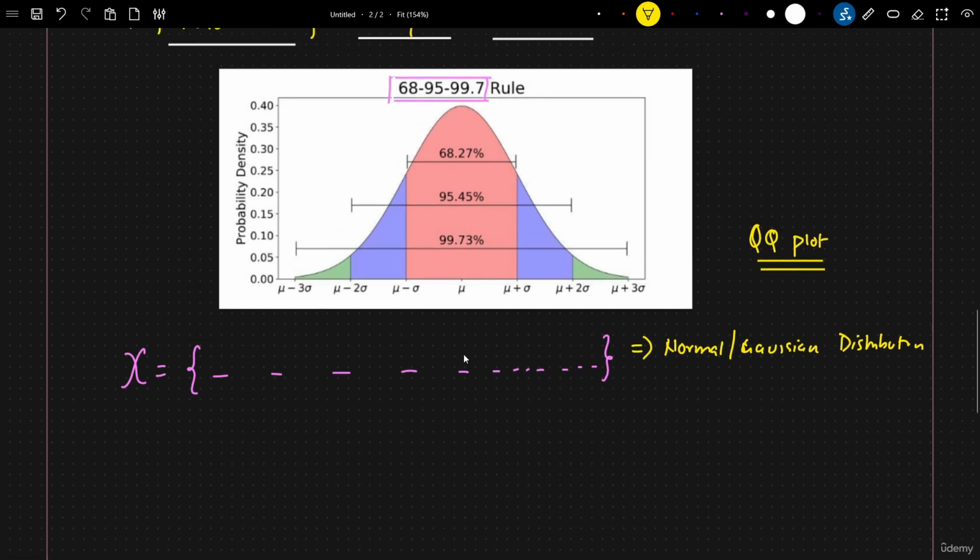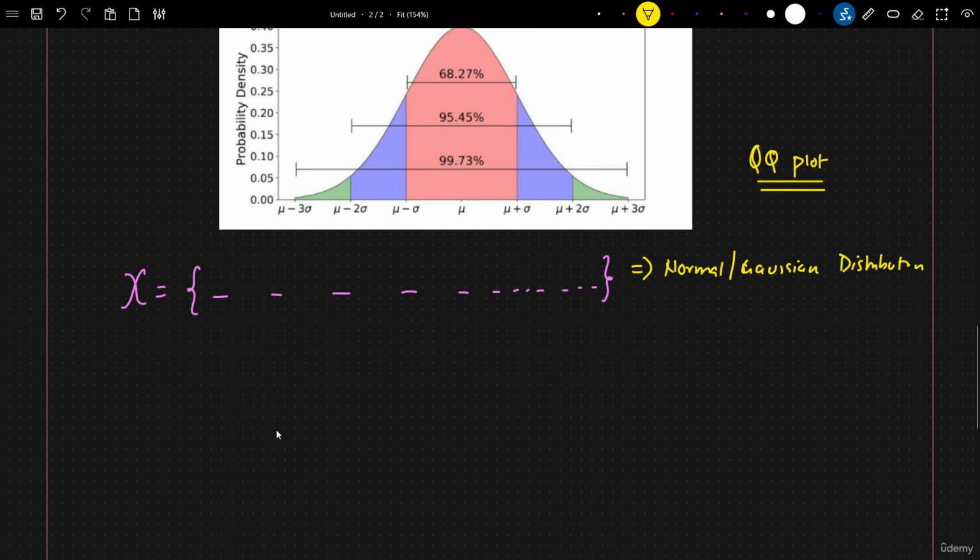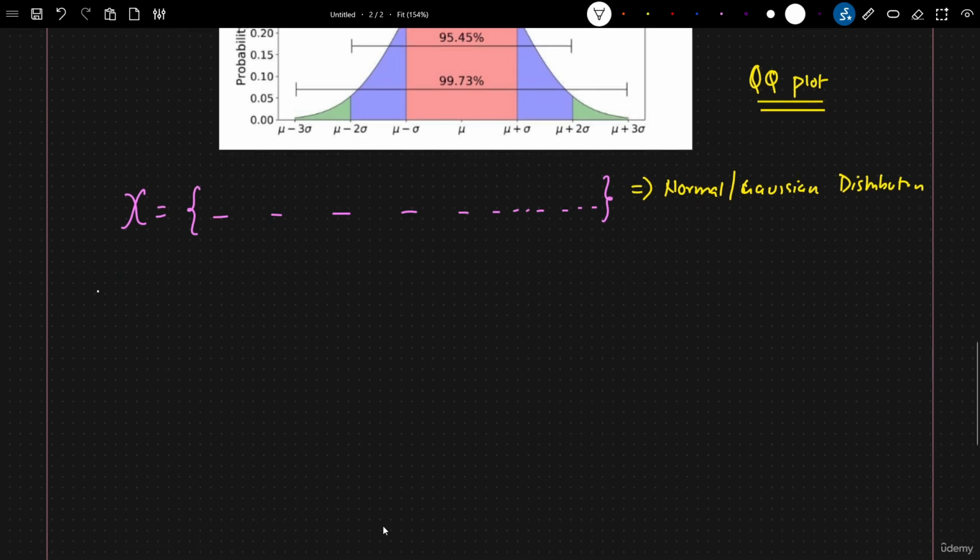Don't worry. So if we consider a random variable and say that it is following a normal or Gaussian distribution, there is some empirical rule that we can derive from it. It is already derived, and these are the assumptions we can take. These assumptions are related to probability. So let's go ahead and discuss this.